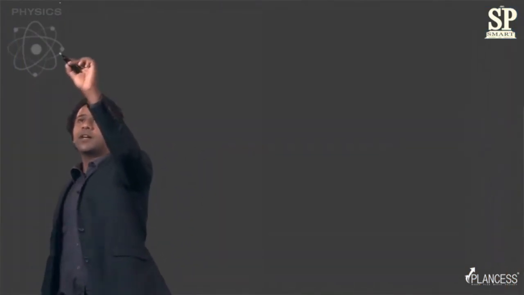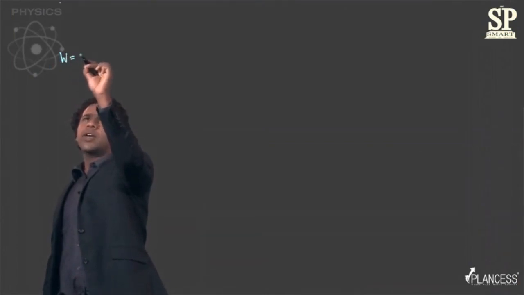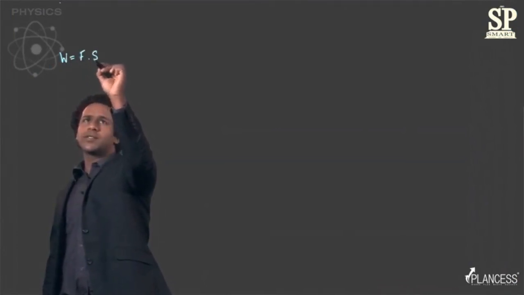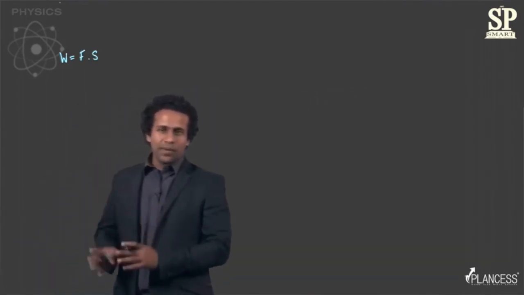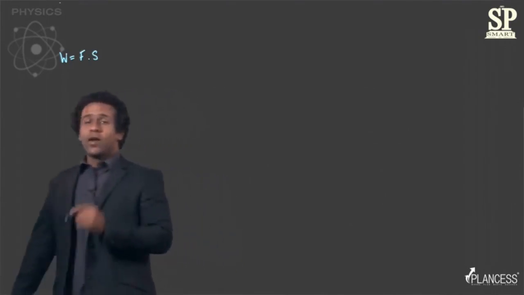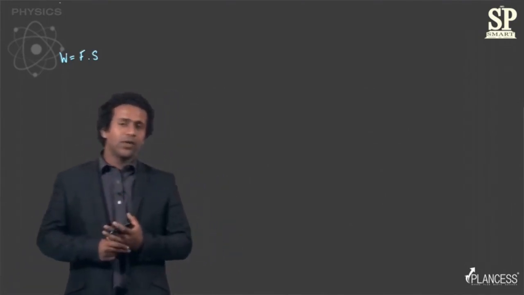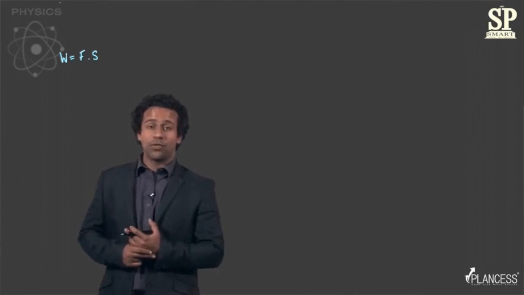So let's now take an example to understand this further. Let's take the example of work. Now work, you know, is force into distance. Now in case you don't know this, don't worry, we'll study this when we get to the chapter of work. Right now, we're discussing this just to understand dimensions and units, right? So work done is defined as force applied into distance. Now let's look at the units of work as well as the dimensions of work.